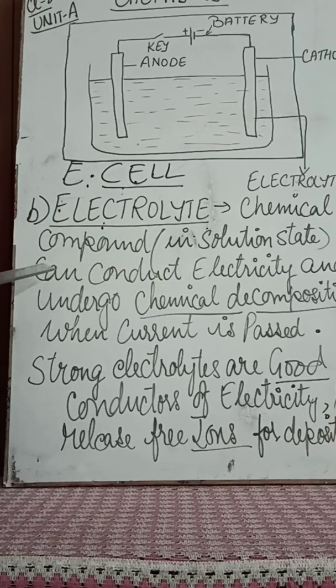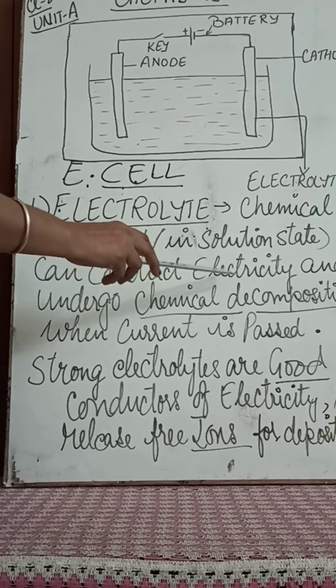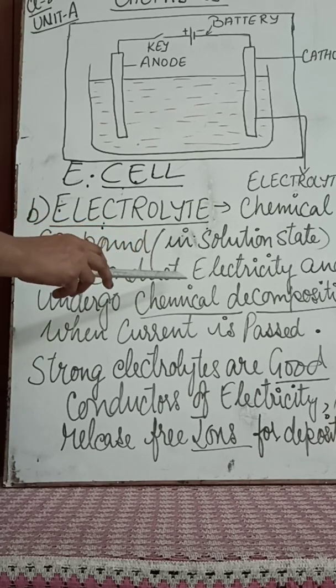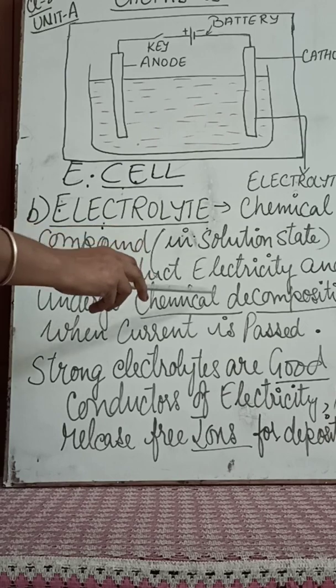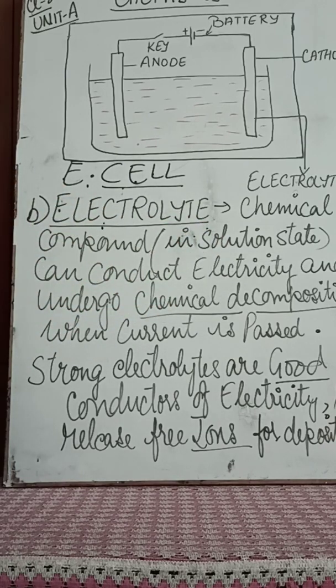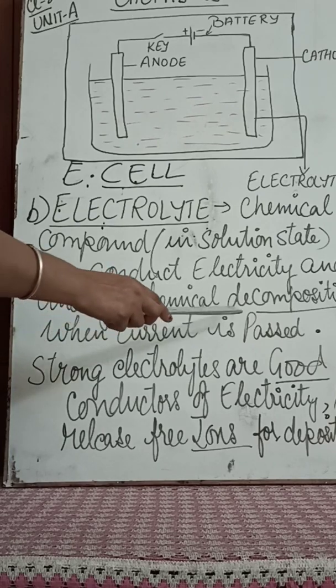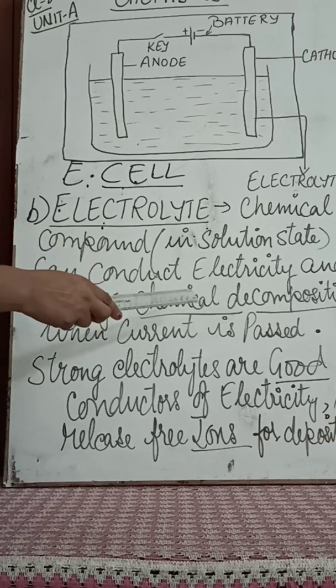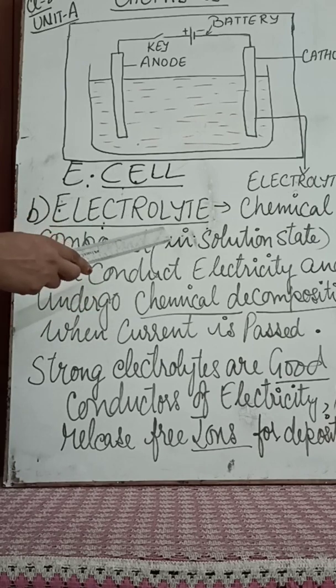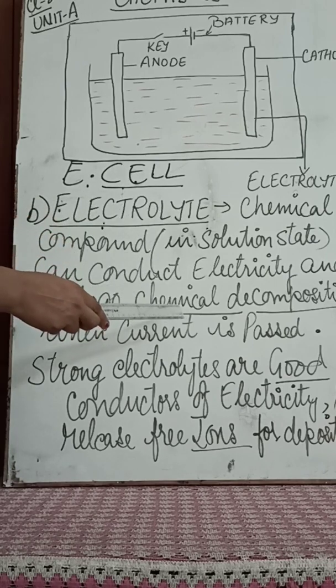They are able to conduct electricity, that is, electricity can pass through them. They are good conductors. They can conduct electricity and undergo chemical decomposition. Chemical decomposition means breaking of the chemical compound into basic structures or ions, right?